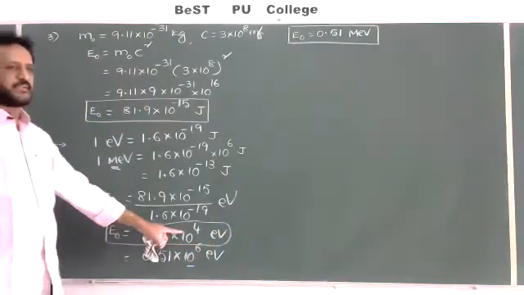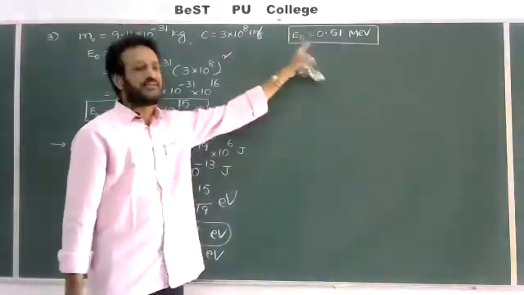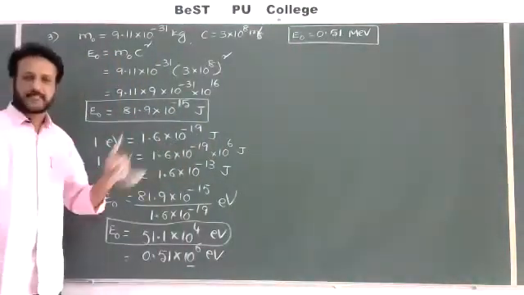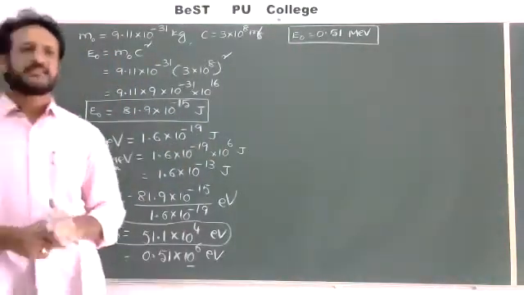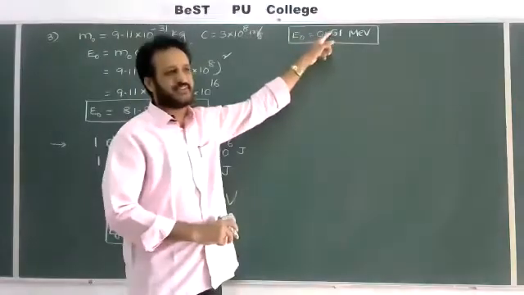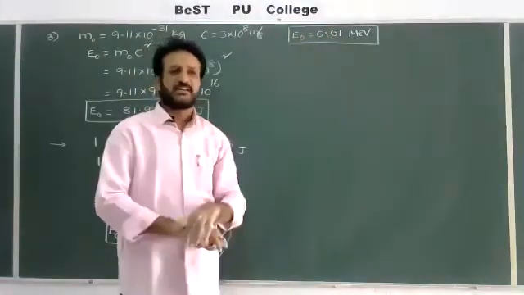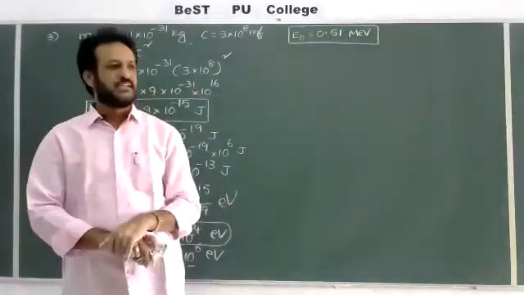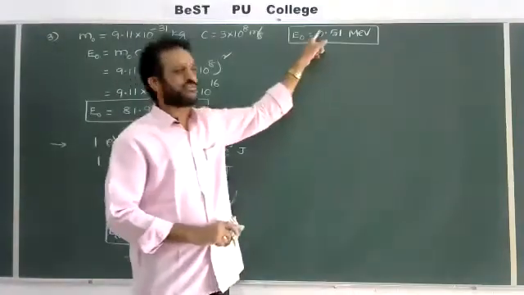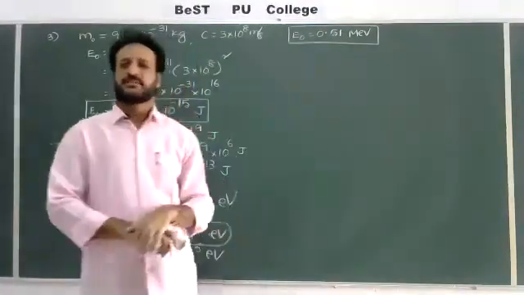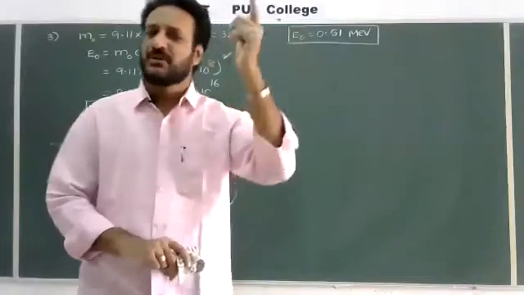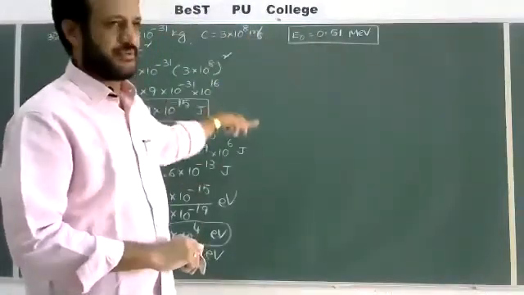It is in terms of electron volt. It is in terms of MeV. It is in terms of joules. So in the previous class, while discussing examples, I have used this value 0.51. Correct, in pair production, or in the case of matter annihilation, the energy of the electron is equal to 0.51 and the energy of the positron is also equal to 0.51. How we got that value, here is the proof.